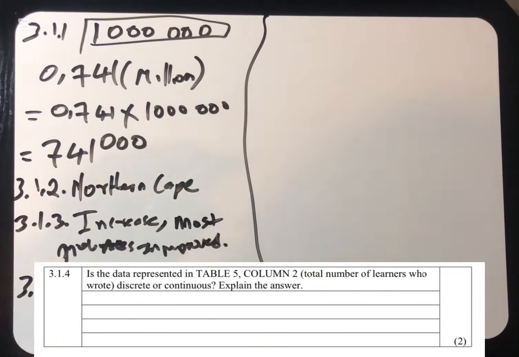3.1.4, it says is the data represented discrete or continuous? Explain your answer. People, we say that discrete is when you count. Continuous is when you measure. So for you to know the number of learners who passed, you have to count them. You cannot go to the school and measure learners who passed matric. It's not possible. You just have to go to the school and count learners who have passed the matric or grade 12. So this is discrete. Very simple.